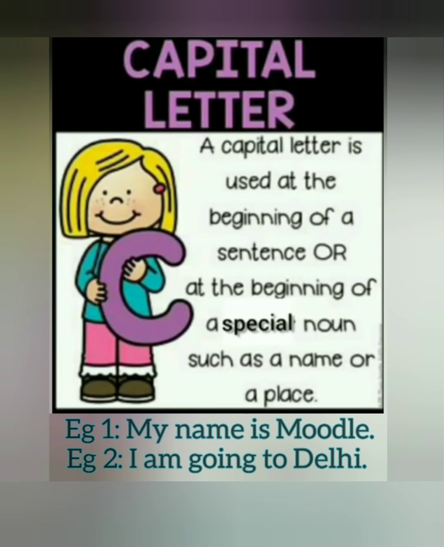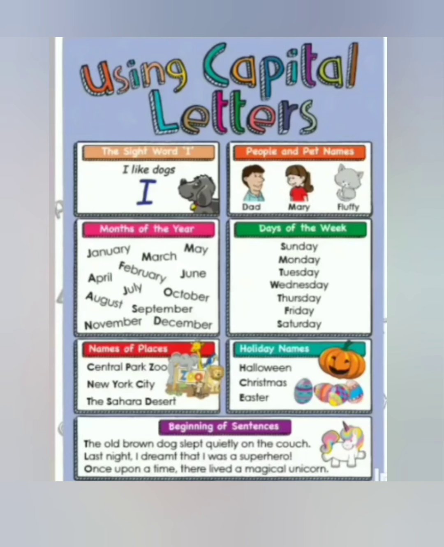Similarly, the name of months, days, people, pets, places, holidays are special. So, their first letter is always capital letter, and also letter I, which we use for ourselves, is also written in capital letter.